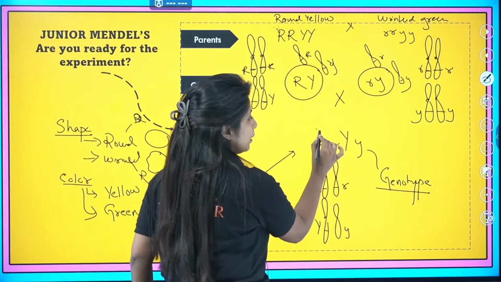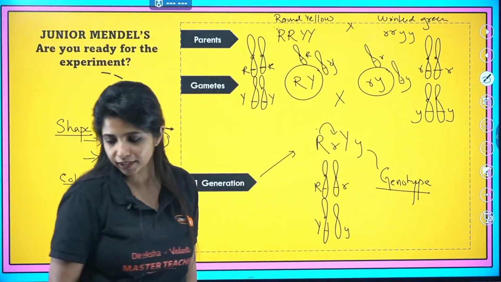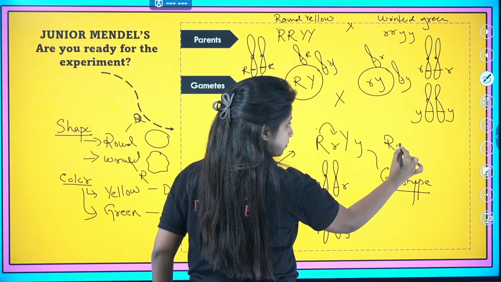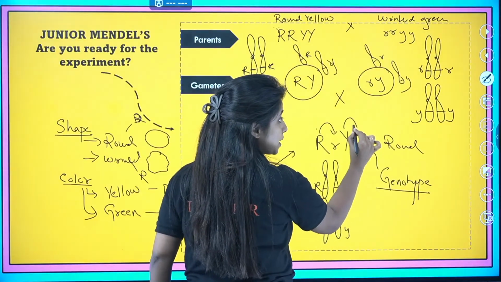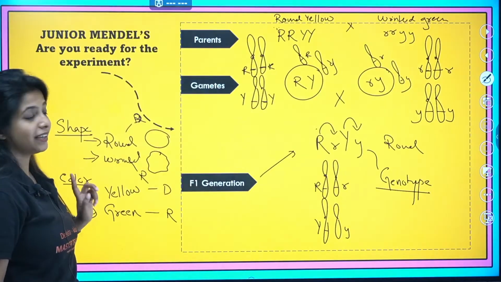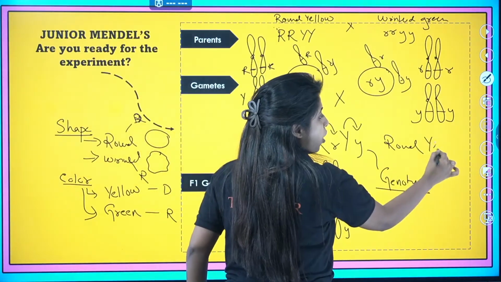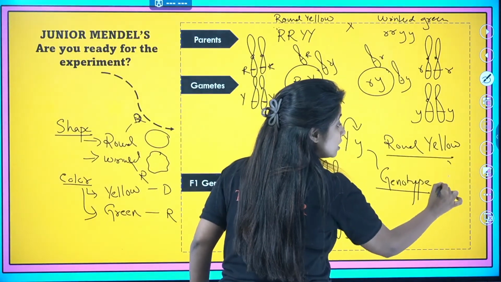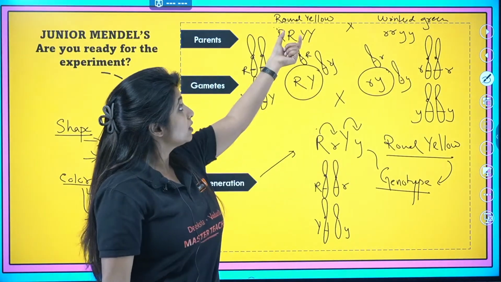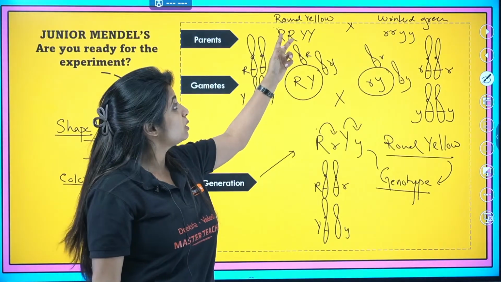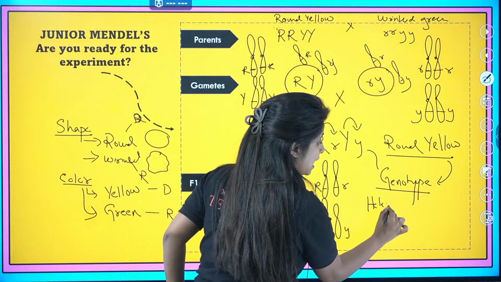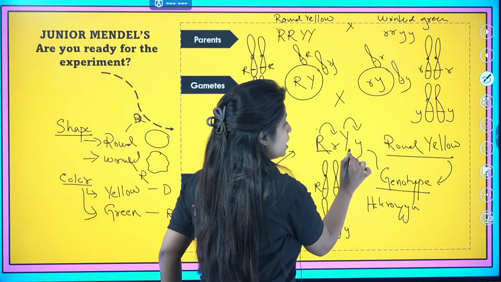Listen, capital R is dominant over small r, and capital R was denoting what? Round. So it is going to be round for sure. What about this? Capital Y is going to be dominant over the small y. Capital Y was for what? Yellow, which is why it is going to be yellow. All of them are going to be round and yellow, but the genotype is going to be like this. This genotype is known as what? Heterozygous. This was homozygous, round and yellow, where both the alleles were the same. This is heterozygous, because the alleles over here are not the same.